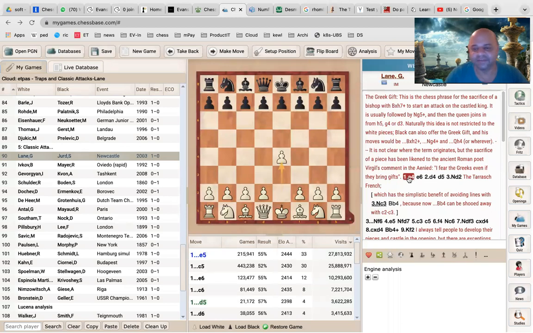E4, E6, the French defense. It happens a lot. I will tell you in a separate class of openings where white is able to play E4 to E5. First, E4, E6, D4, D5, the standard French defense. And now knight B to D2. This is the Tarrasch French. Knight C3 you can also play.